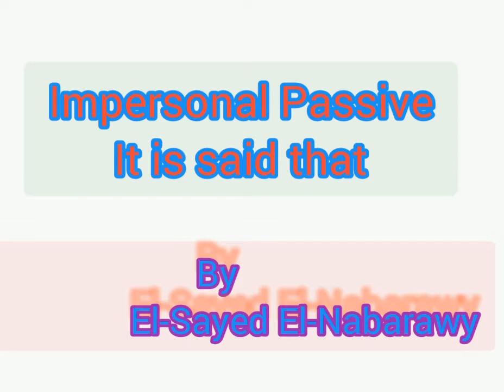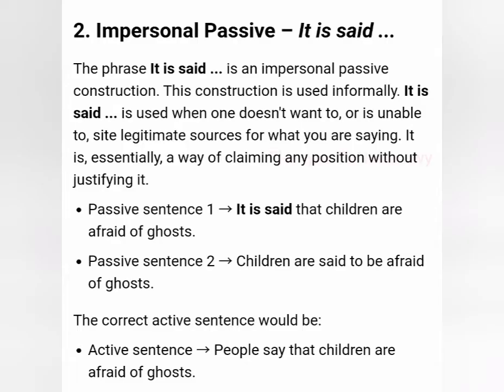It is said that. Impersonal passive, it is said. The phrase "it is said" is an impersonal passive construction. This construction is used informally. "It is said" is used when one doesn't want to or is unable to cite legitimate sources for what you are saying. It is essentially a way of claiming any position without justifying it.